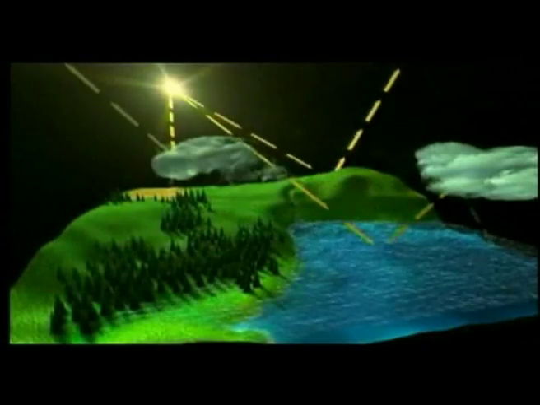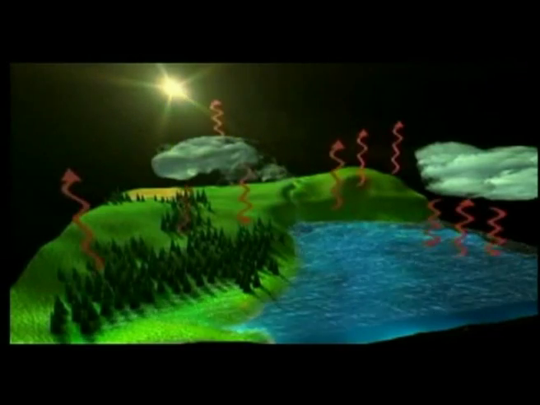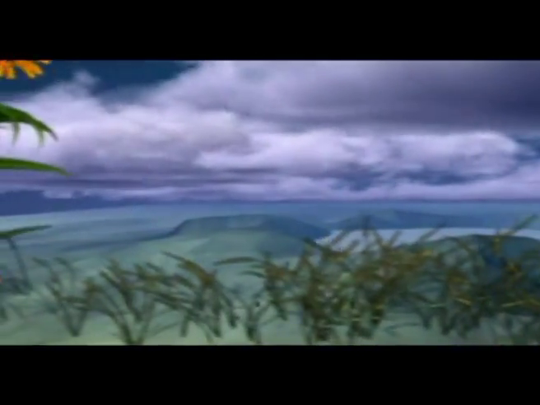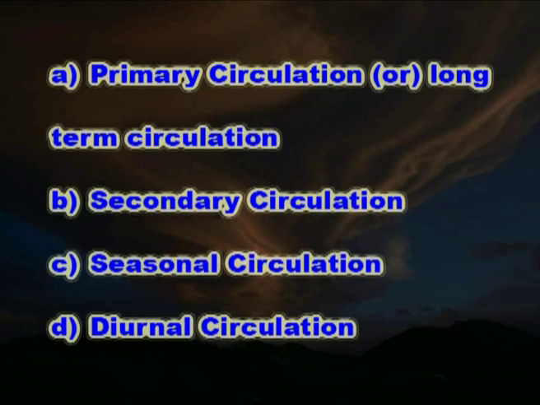The movement of air in the atmosphere is known as atmospheric circulation. Atmospheric circulation denotes the motion of air due to the pressure gradient from the local to global scales. It has spatial and temporal patterns of circulation components. It involves primary circulation or long term circulation, secondary circulation, seasonal circulation and diurnal circulation.